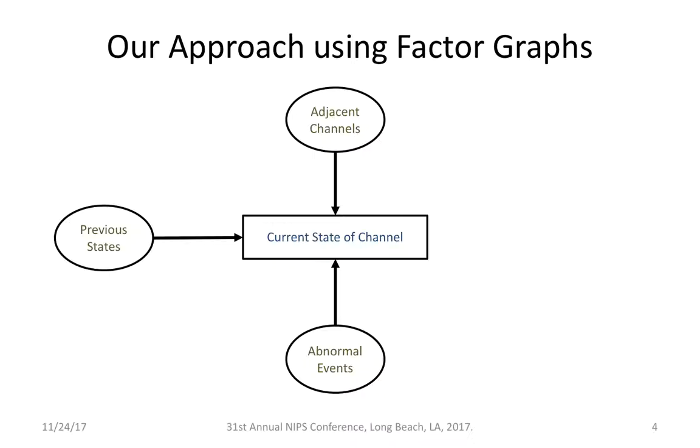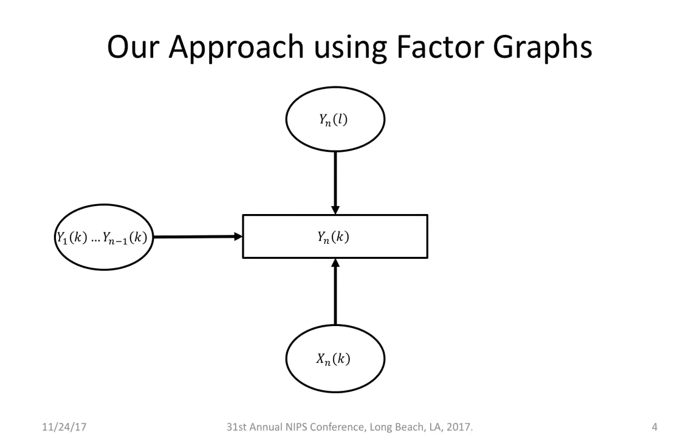As shown in this diagram, the presence of an event depends on the observation, its previous states, and the adjacent electrodes. Due to its flexible platform, we have adopted the factor graph paradigm to model this. We use random variables to represent the different entities and factor functions to represent the relationships between them.